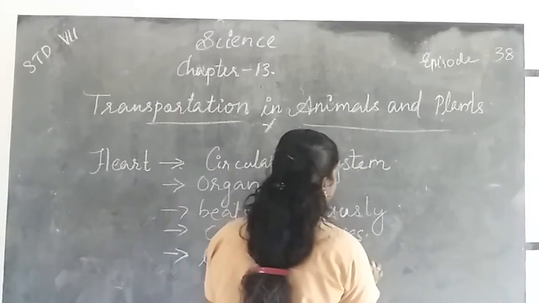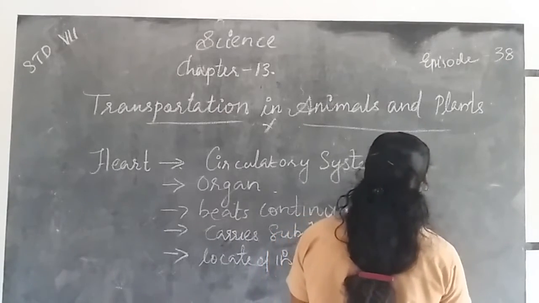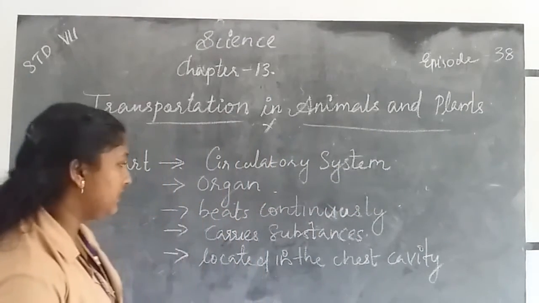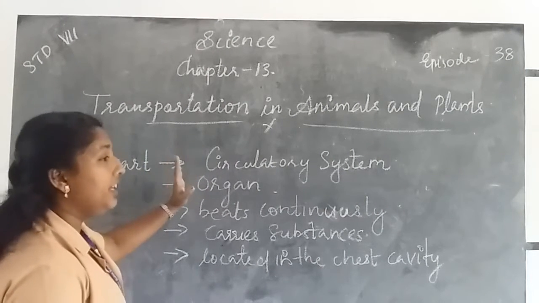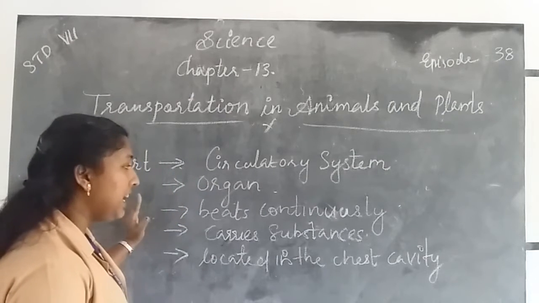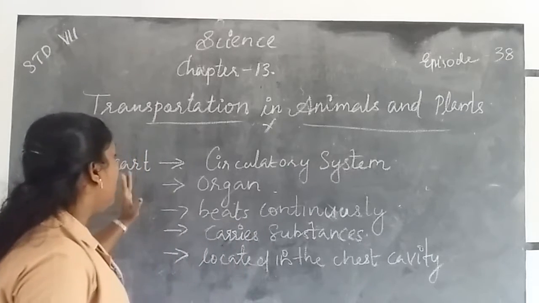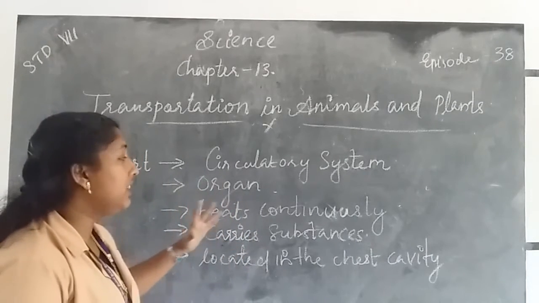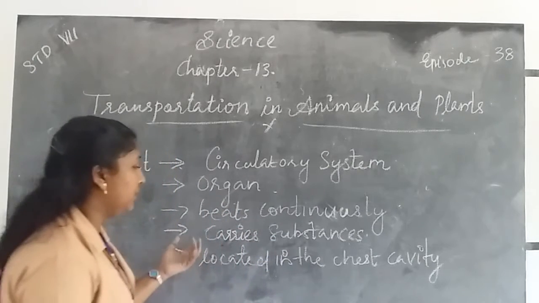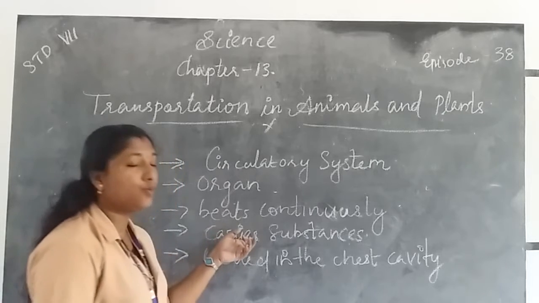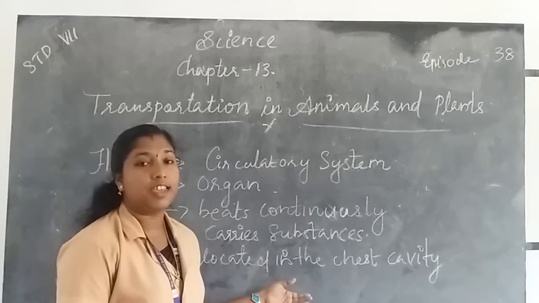So the heart is a part of the circulatory system, and it is also an organ. It beats continuously, like a pump, for the transport of what? Blood. That blood carries what? Substances. Then the heart is located in the chest cavity.